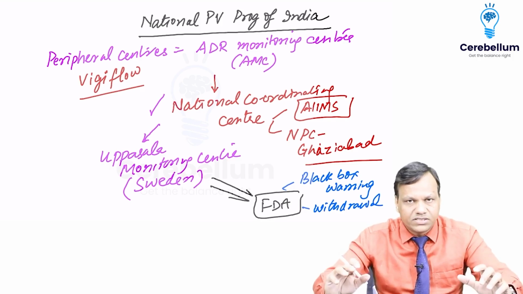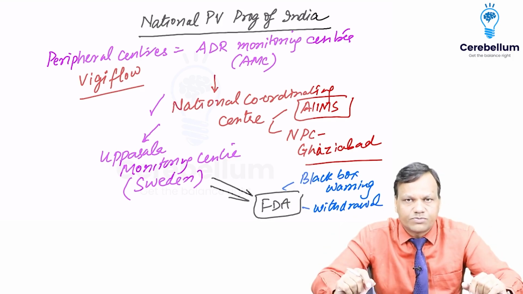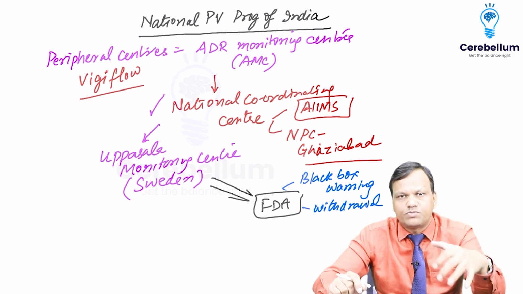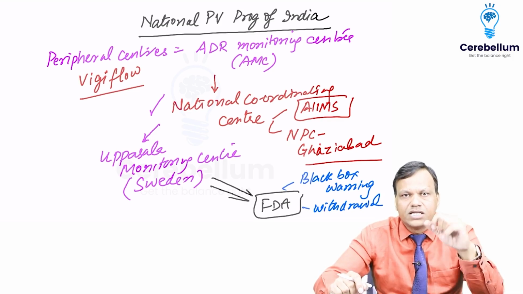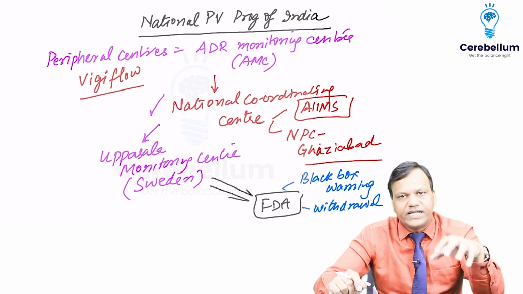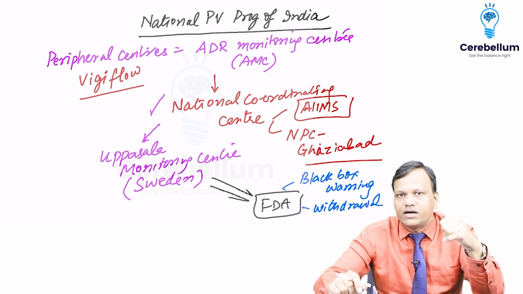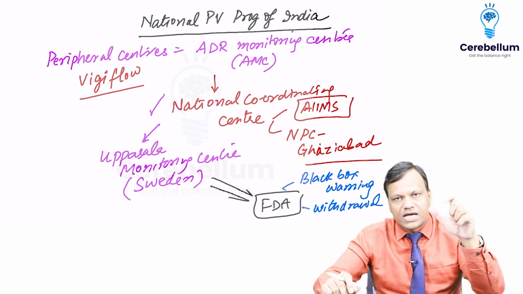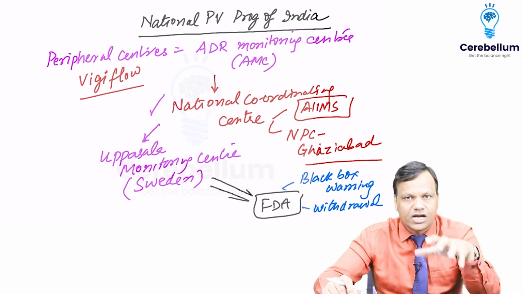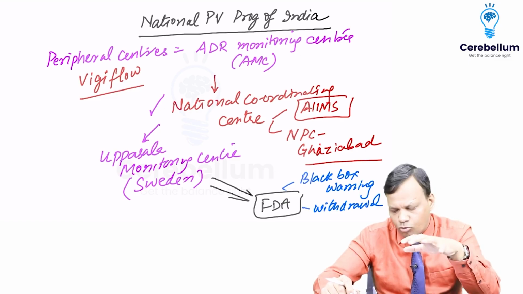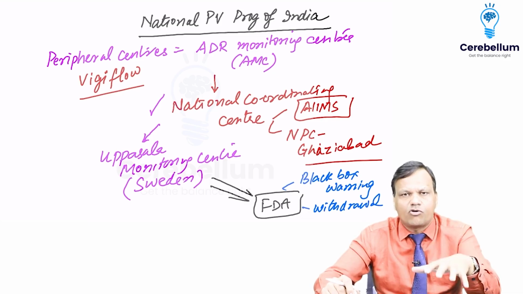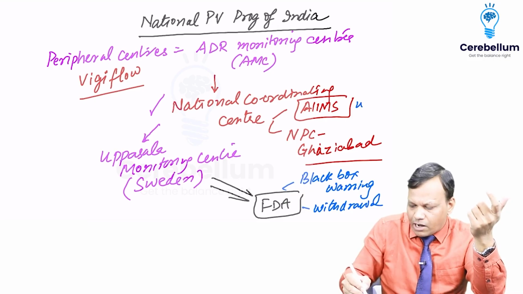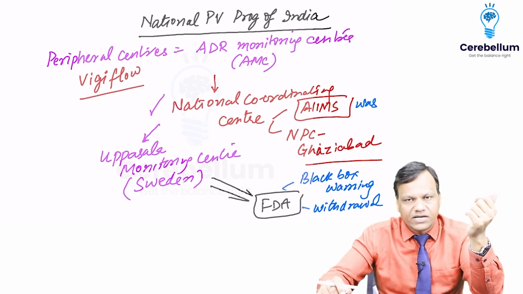So quickly seeing what happens, the architecture of the National Pharmacovigilance Program of India is almost all the hospitals, big hospitals, private hospitals, government hospitals, medical colleges, they have been called as ADR monitoring centers. They have been given a software called Vigiflow. They will enter the data of the adverse effects. So that data will be sent to the National Coordinating Center, which is at National Pharmacopoeia Commission now, Ghaziabad, UP. Previously it was at AIIMS. Now it is at NPC Ghaziabad.